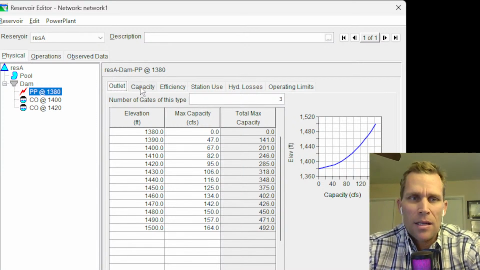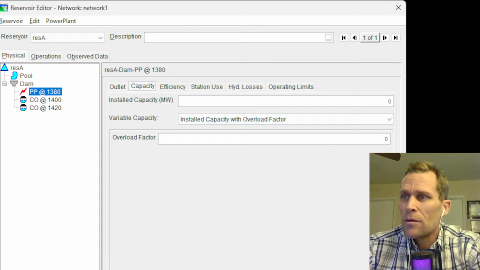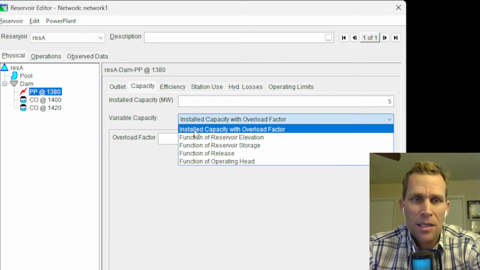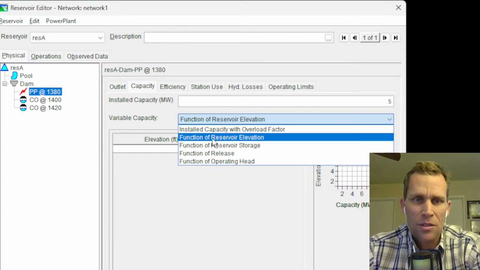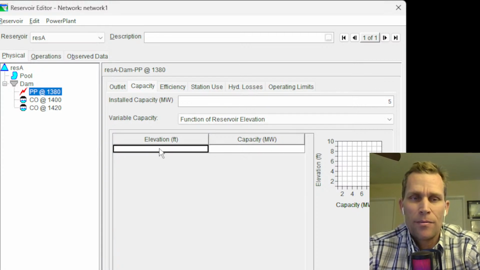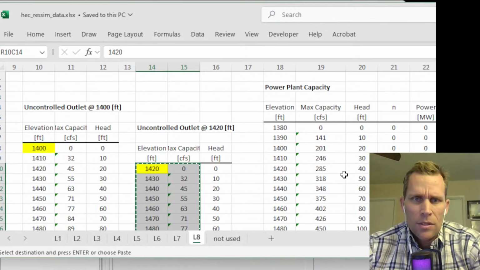But now let's go ahead and define some of the other properties of our power plant. So this next tab over, the second tab, is our capacity tab. And what we want to do here is provide ResSim the capacity data. So I'm going to say it has a max capacity of 5 megawatts. And the variable capacity will be defined based on reservoir elevation. As you can see, there are a number of other options to choose from. I'm going to go with elevation. And now we have a table of data to provide for elevation versus capacity. So this is, I think, also in Excel. One second. Yes, it is.